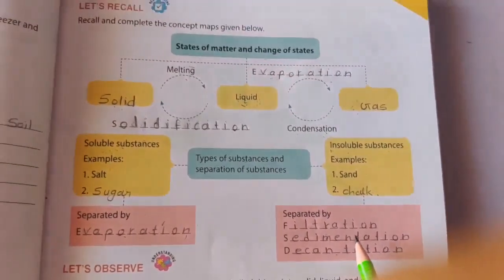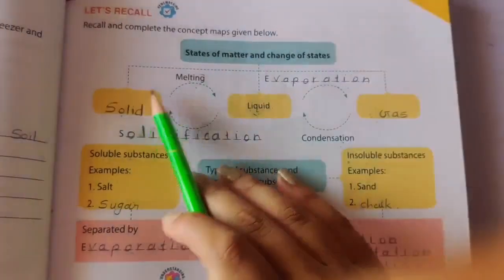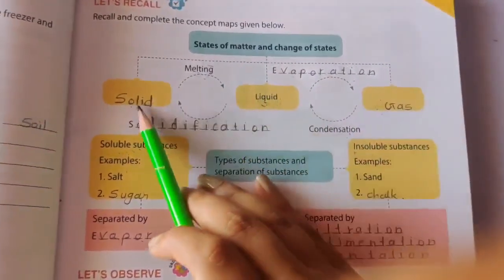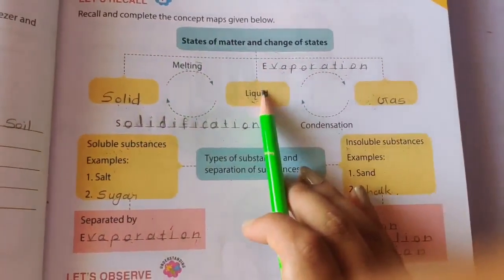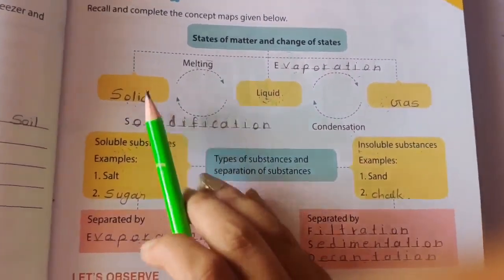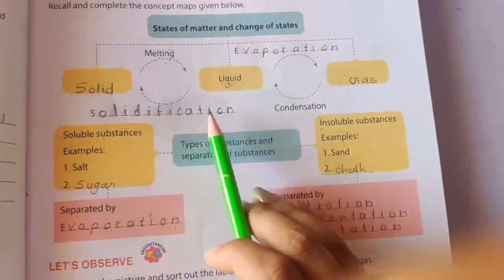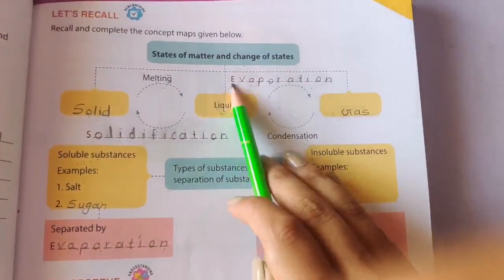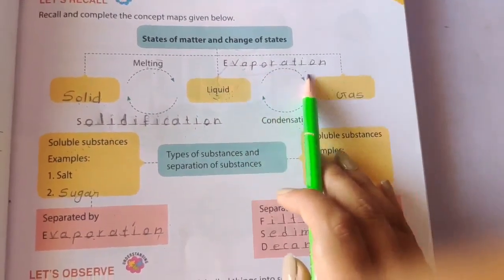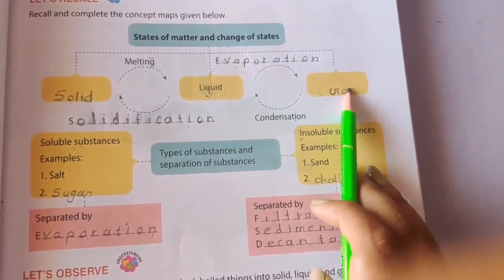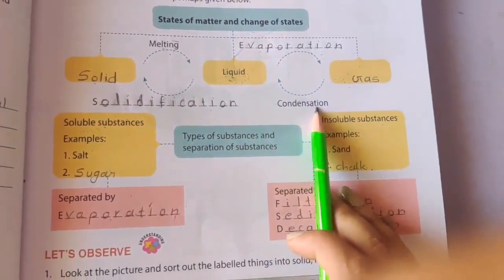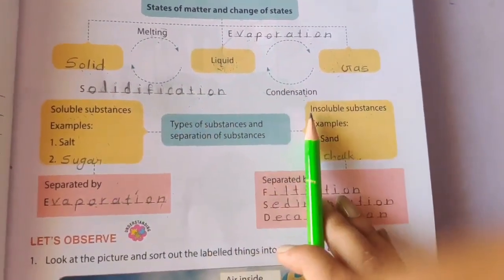Okay, so there are three main states of matter: solid, liquid and gas. Solid turns into liquid is called melting, and when liquid turns into solid on cooling is called solidification. Then when liquid changes into gas on heating is called evaporation, and when gas turns into liquid on cooling is called condensation. Then after, there are two types of substances.